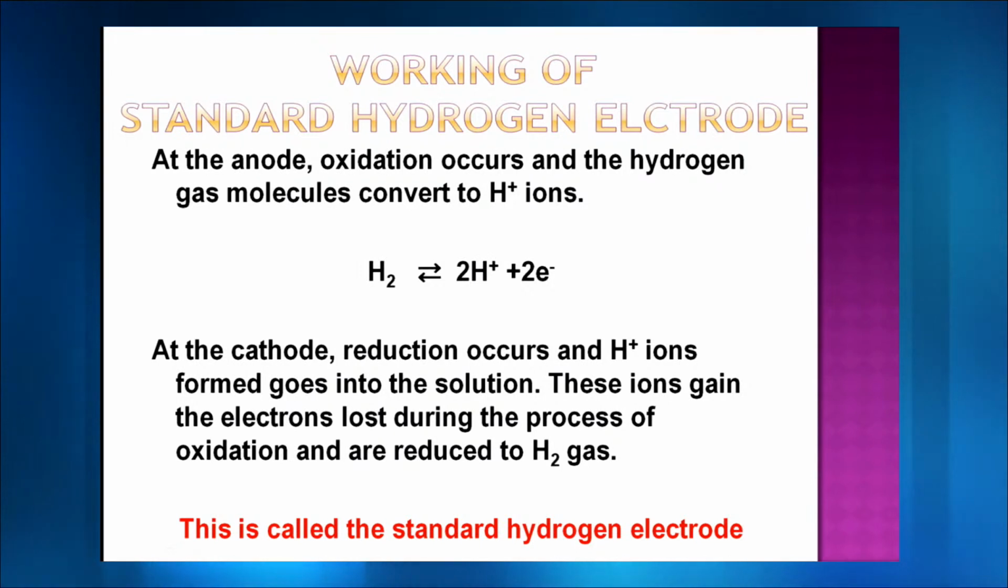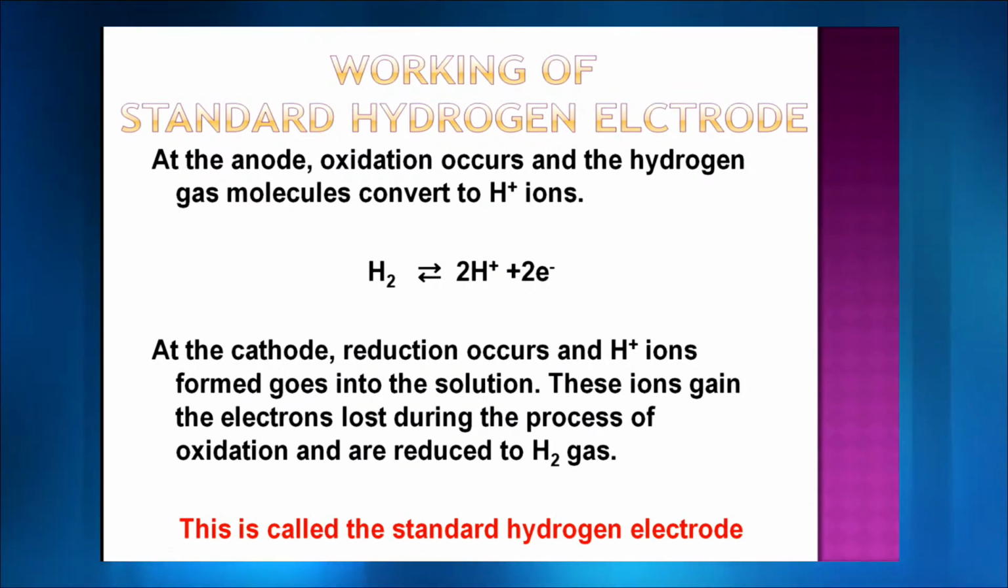Now, what happens in this standard hydrogen electrode? Oxidation is happening, and you see that hydrogen gas molecules are converting themselves to H+ ions. So, there is loss of electrons, so oxidation is happening. Now, at the cathode, of course, reduction has to happen. All the H+ ions that are formed as a product of oxidation are going into the solution, and ultimately a redox reaction is being done.